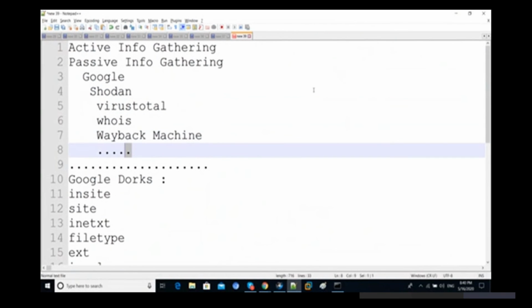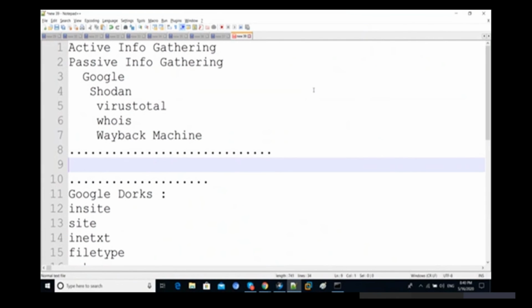Let's suppose you want to hack one target, and that target is fixed, but we are not getting any kind of bugs on that target. Then is there any other way to hack that target? Yes, definitely there are lots of ways. The first one we have already discussed, social engineering. The second one is to find other websites hosted on the same server.